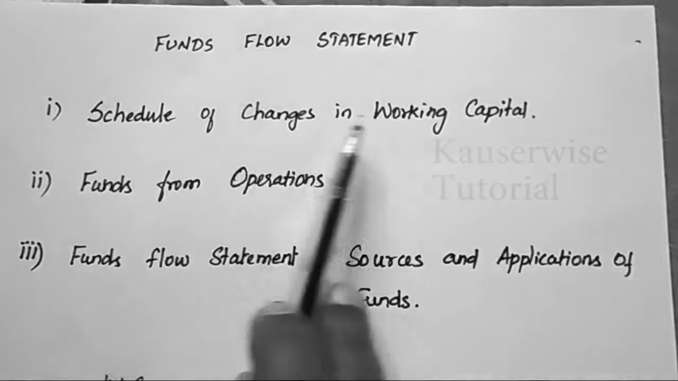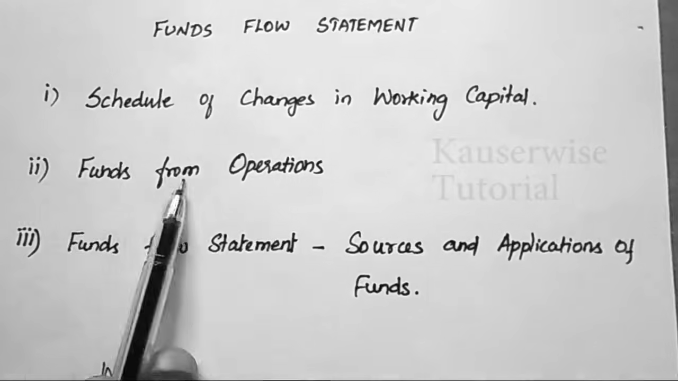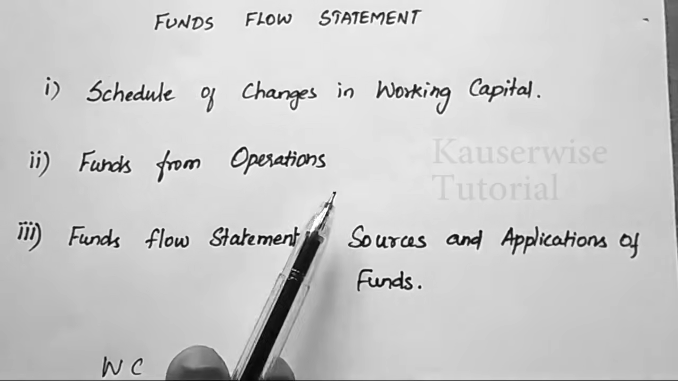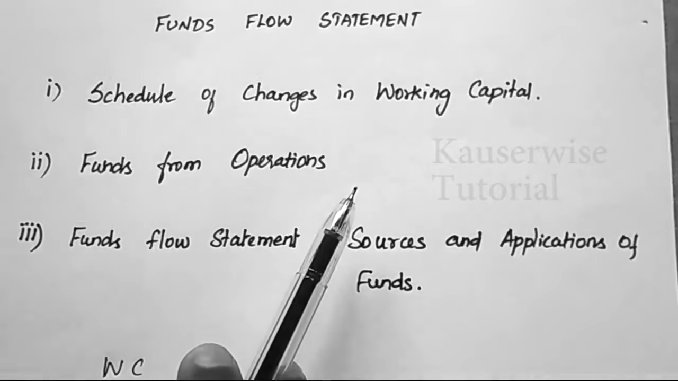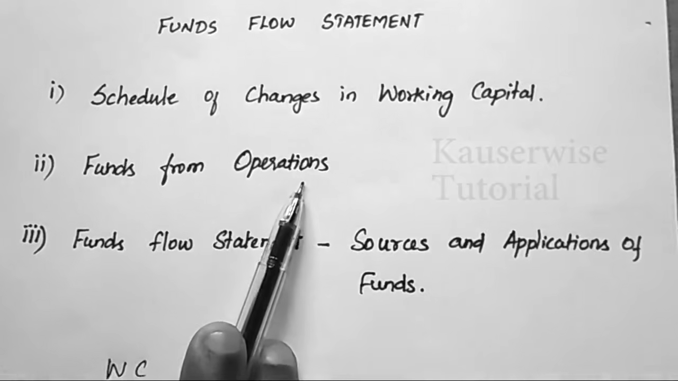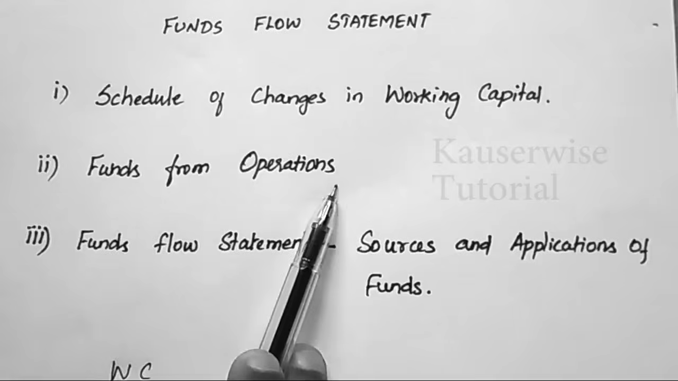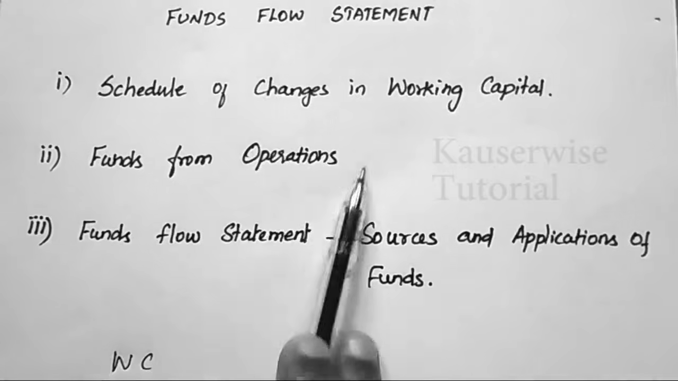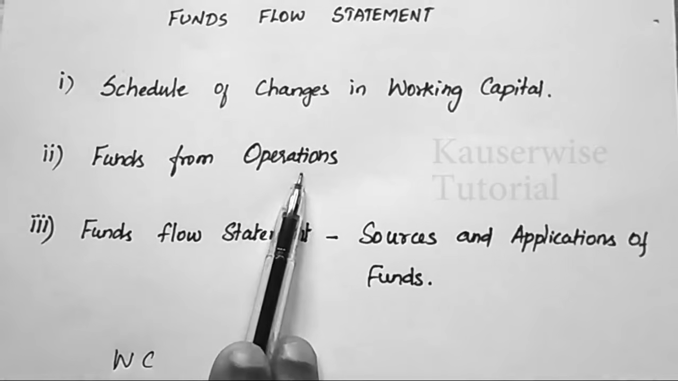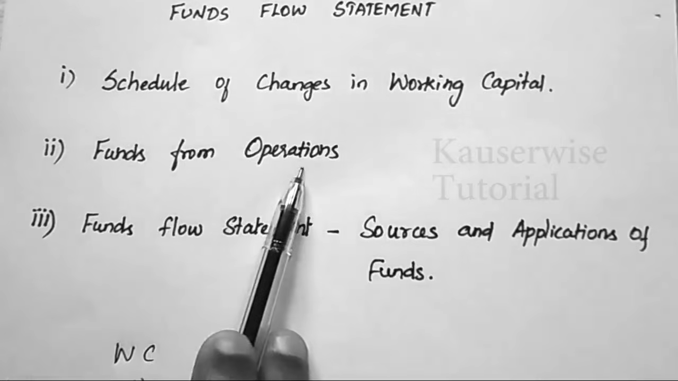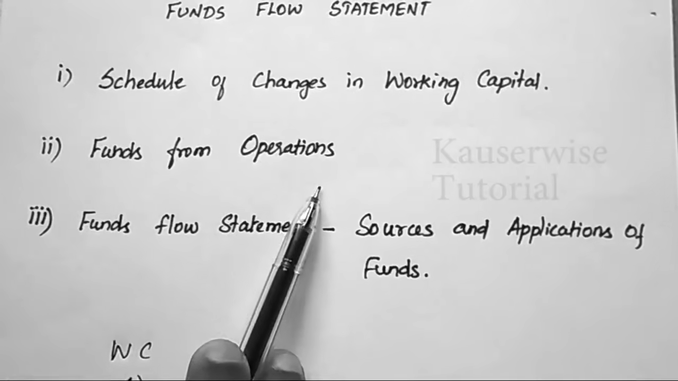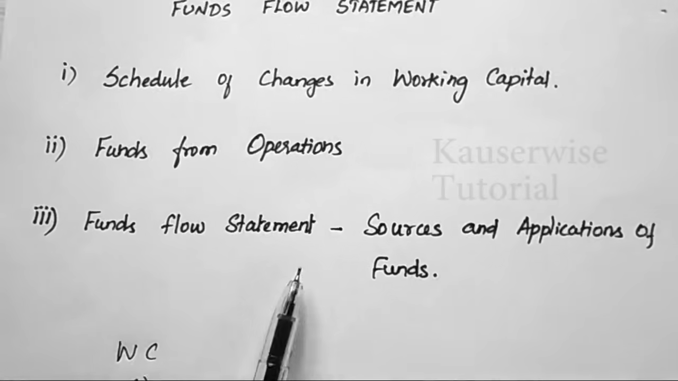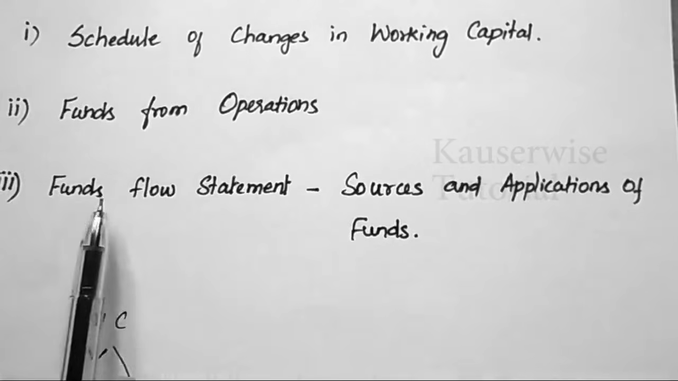The first one is schedule of changes in working capital, and second one, fund from operation. Fund from operation means an organization needs to have sufficient fund. The fund can be internally raised by the organization or they can raise fund from the outside. Internal source is called fund from operation. Operation means the activities of the organization. The major activity of the organization is called operation. So fund from operation means income from the operation, or the profit or gain from the operation. And the last step is preparation of fund flow statement.